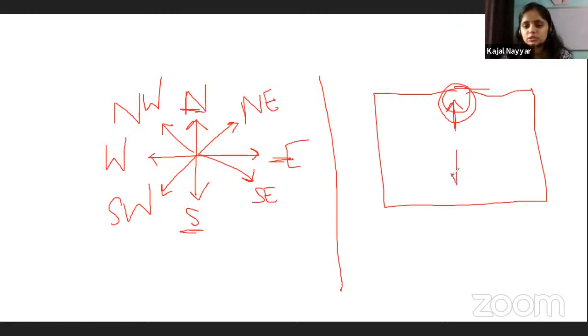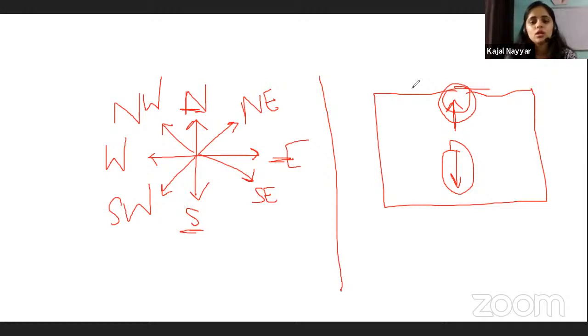So for example, if the person is facing downwards in the map, and they say that the library is located on the north of the map, you still have to consider the north of the map. You do not have to consider the north of this person. You need to remember that the poles, north and south, don't change. Similarly, whatever direction you are facing, the directions north, south, east, west won't change. Now there is a condition when this actually changes. You have to identify that also.